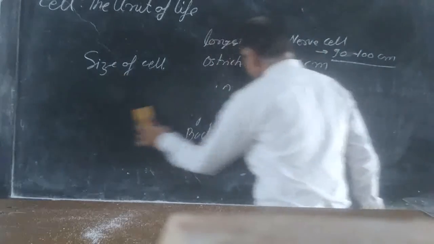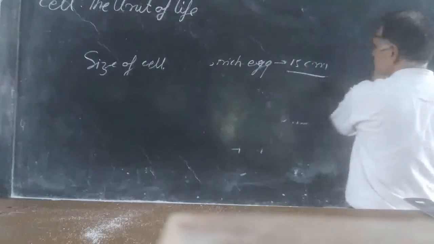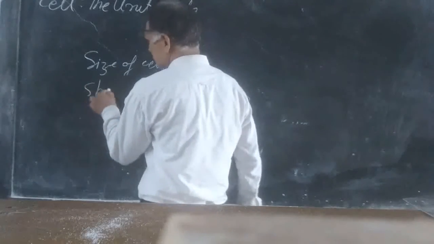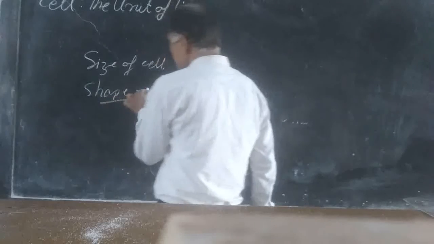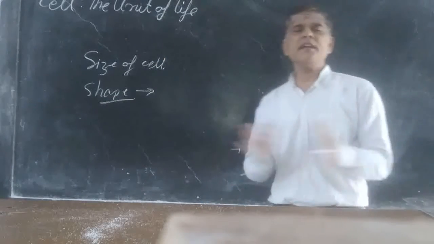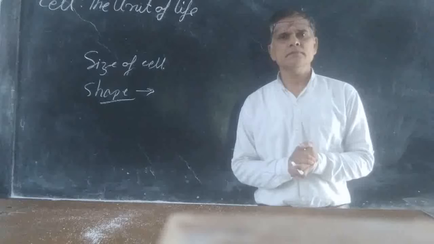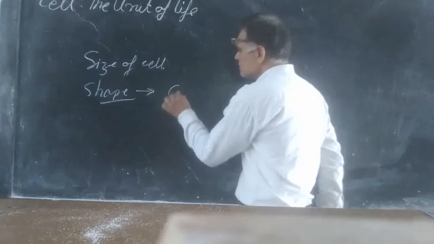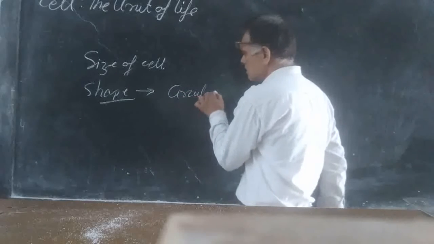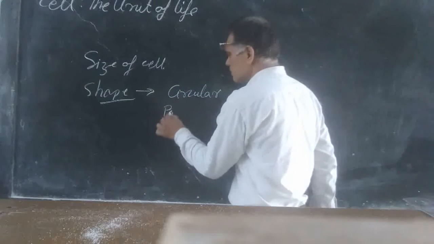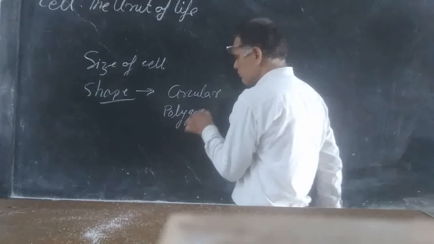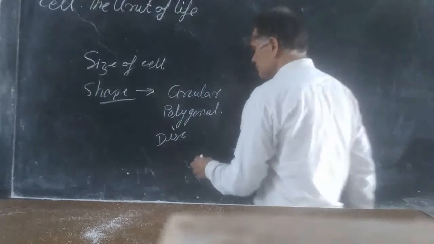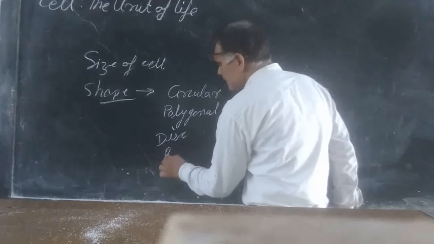Now, shape of the cell. Again, different types of shape are there. The cell shape may be circular, polygonal, disc shape, rectangle.